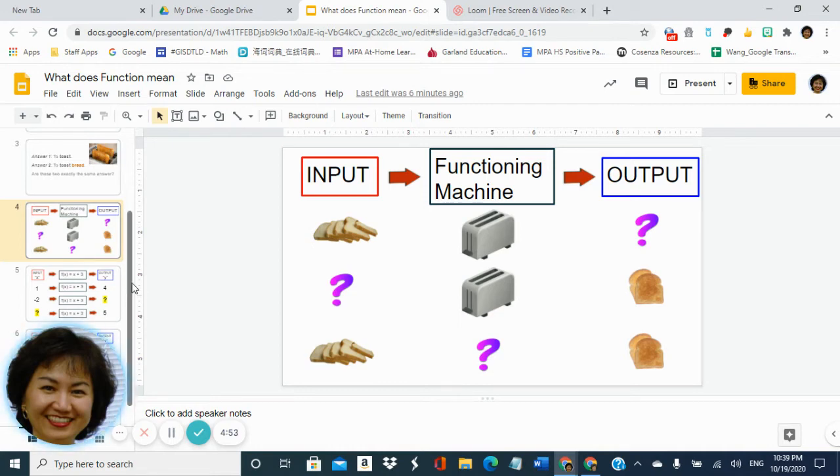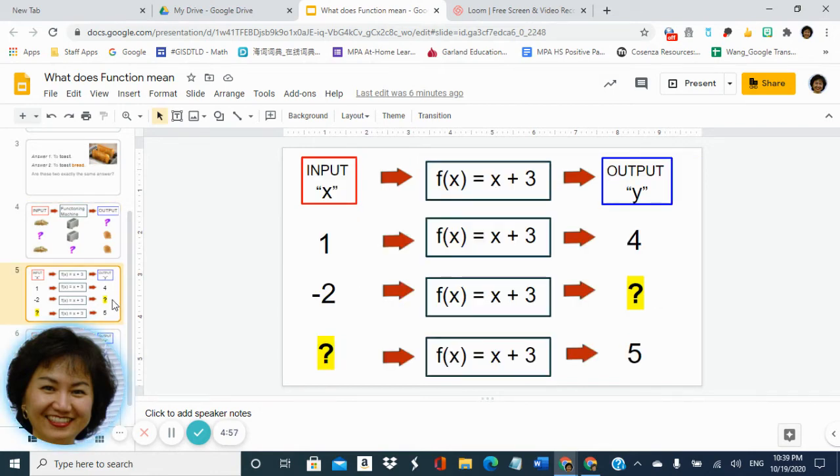Now we can see the mathematical example. It's just like our toaster example. You have a math function here, and we will send input into it, and this function will get our output for us.